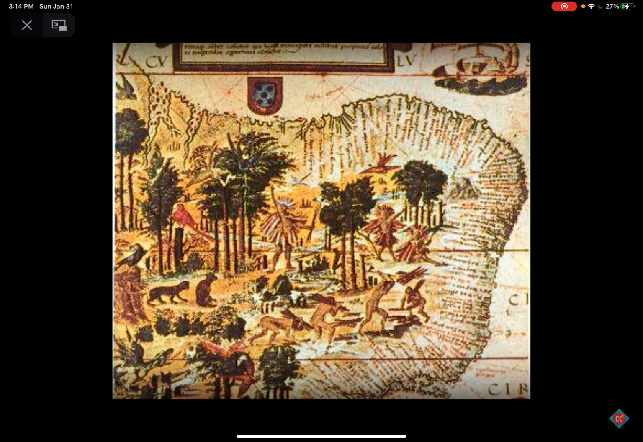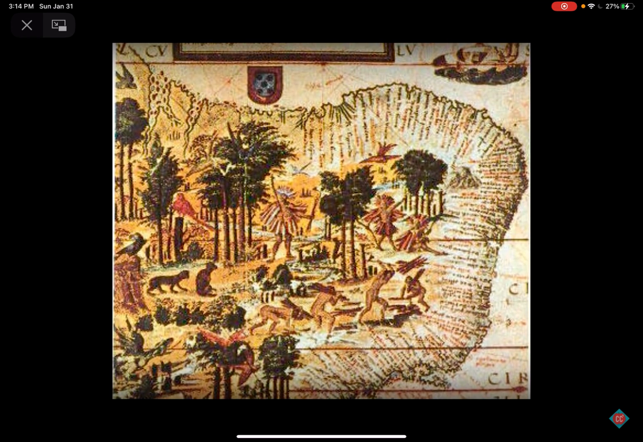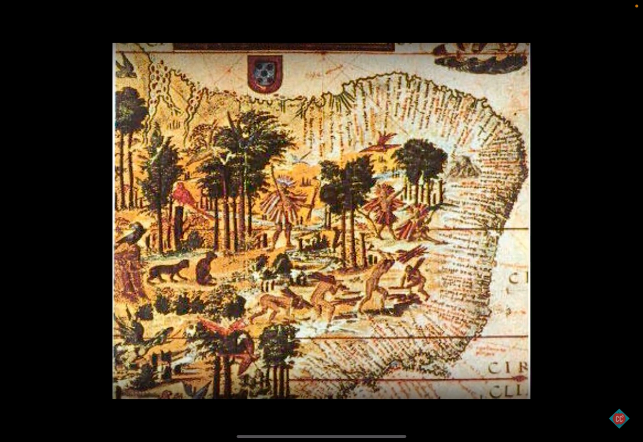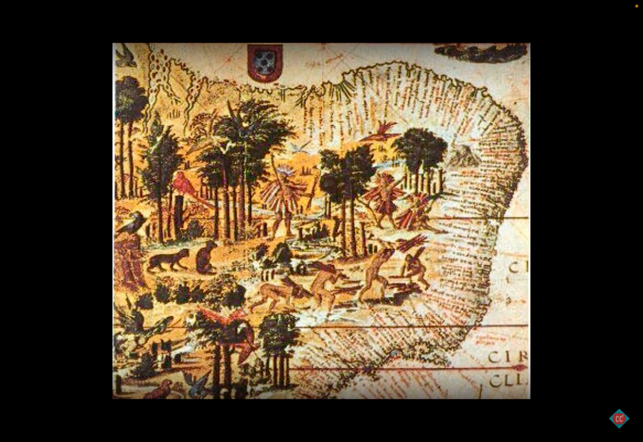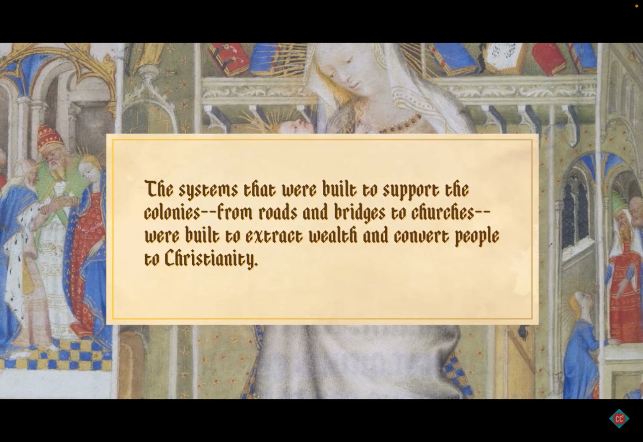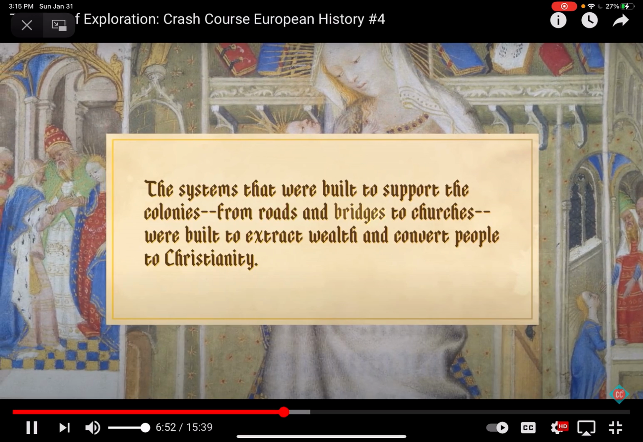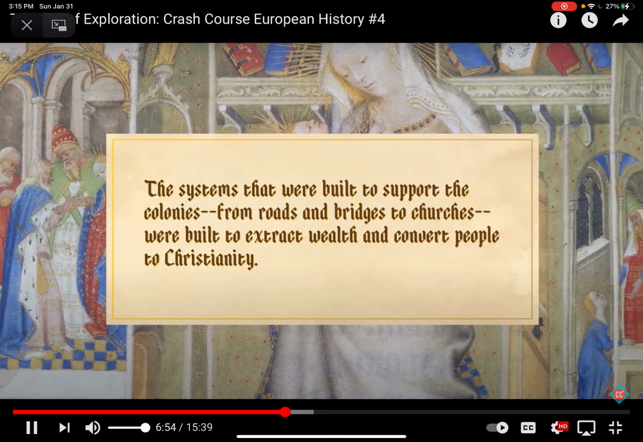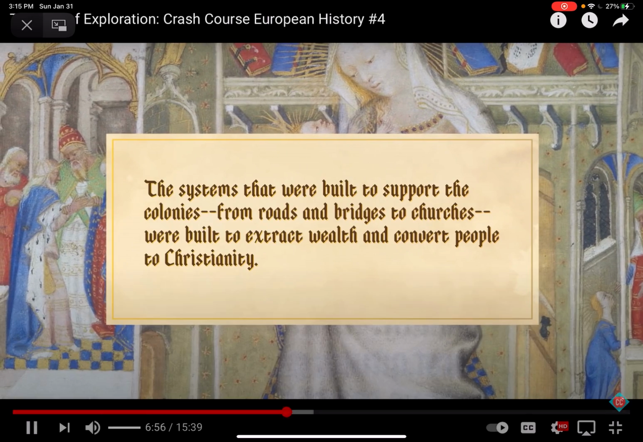Much of the wealth that was generated by these empires was generated by claiming human beings as a form of property, both through the slave trade and through forcing colonized people to work. And the systems that were built to support the colonies, from roads and bridges to churches, were built to extract wealth and convert people to Christianity.